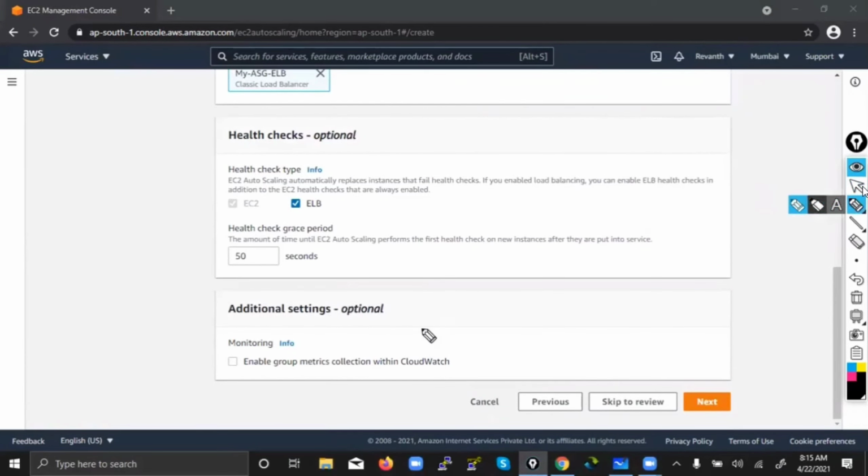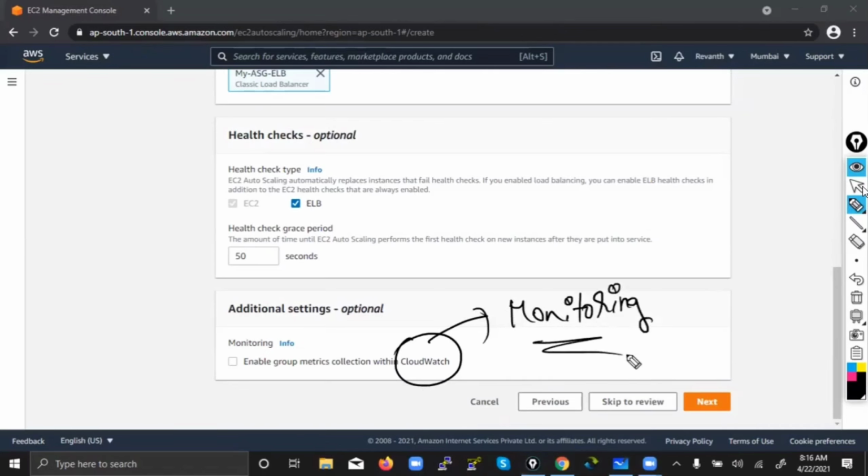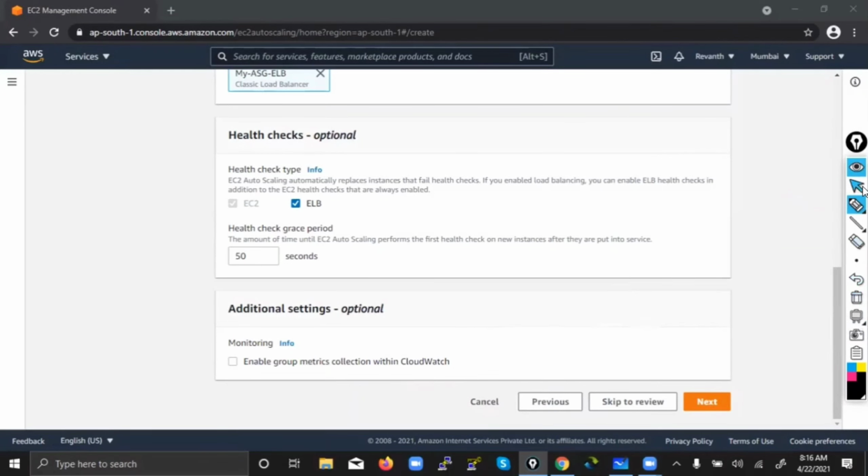What is CloudWatch? This is also one of the web services. This is also part of our course. This deals with monitoring, right? So whenever CPU is more than 90 or less than 90, how will you know? You will get that CPU percentage metric with the help of CloudWatch. Since we haven't discussed it, leave it. In the coming classes, when we discuss CloudWatch, you'll understand it automatically. These are optional things. If you observe carefully, they are optional, not compulsory. Even if it doesn't give, no problem.